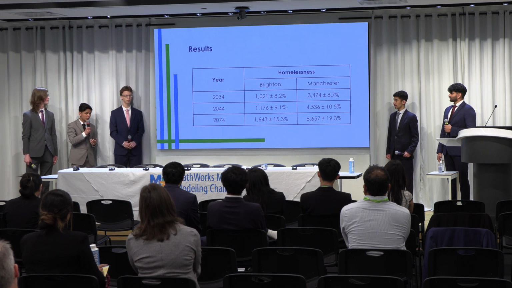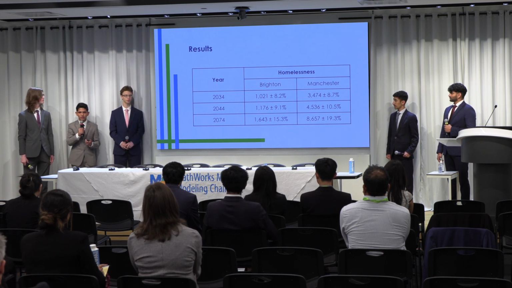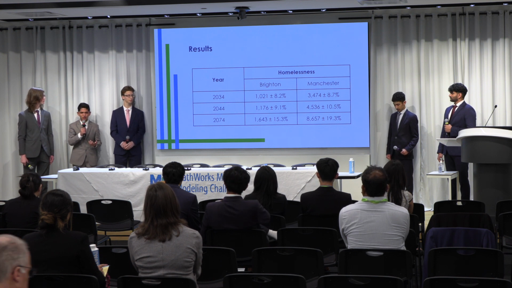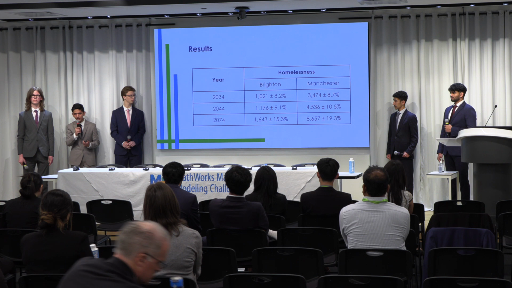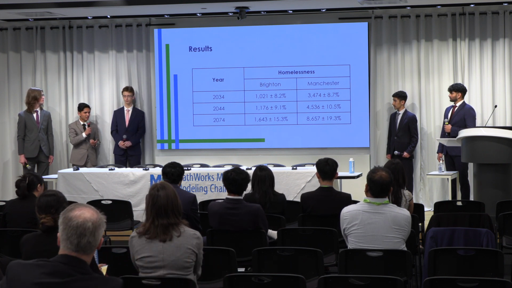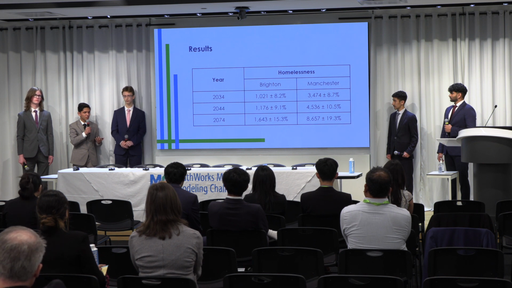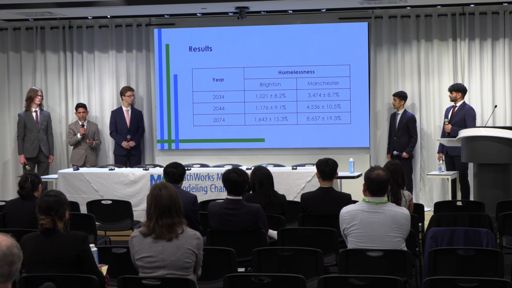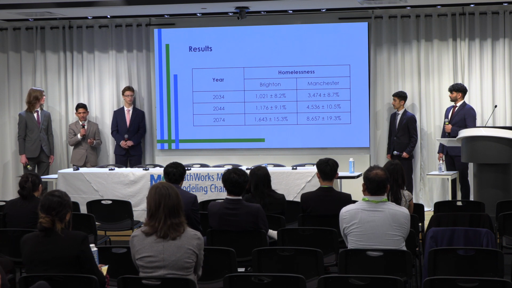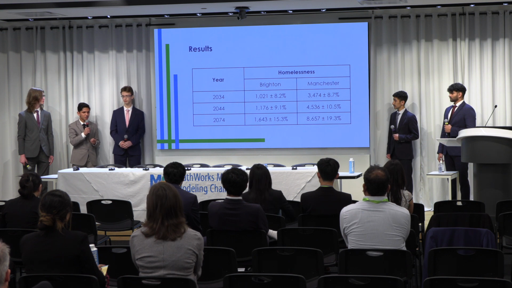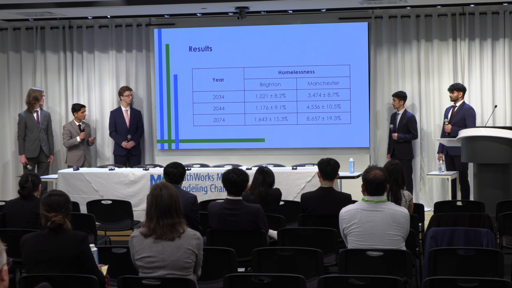In order to assess the accuracy of these findings, we decided to apply plus or minus 5% noise to each of the coefficients and then re-extrapolate. With this, we got, for our earliest estimates, the percentage error to be plus or minus 8.5% for the two towns and plus or minus 17% for 2074. Considering the timescales involved, we take this to be a success in establishing the suitability of our model weights.